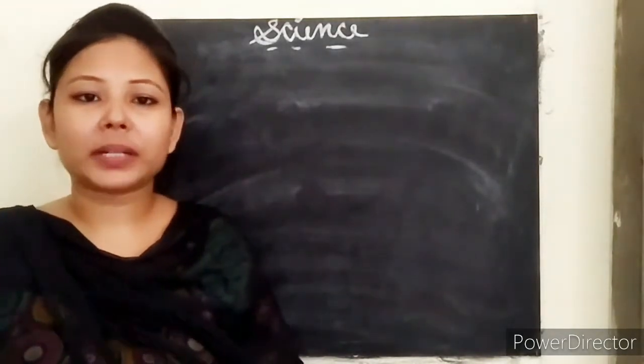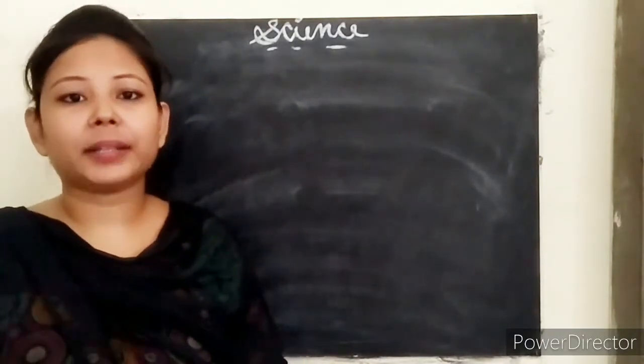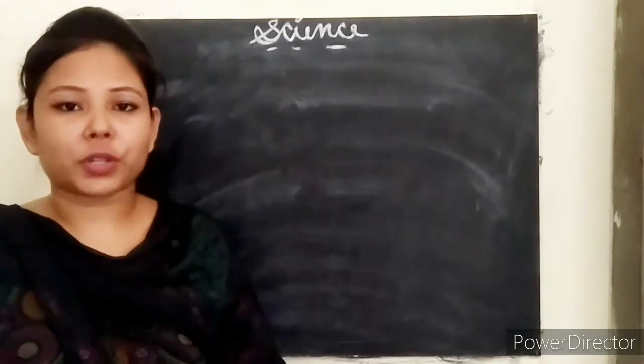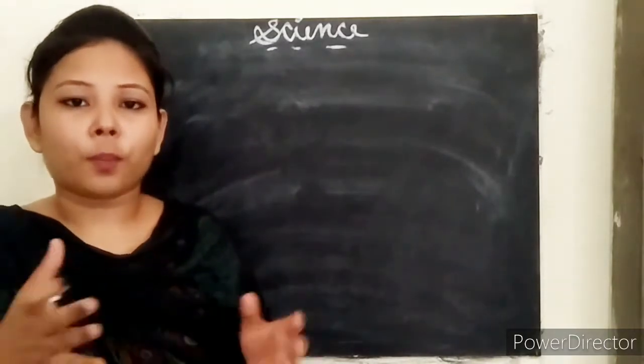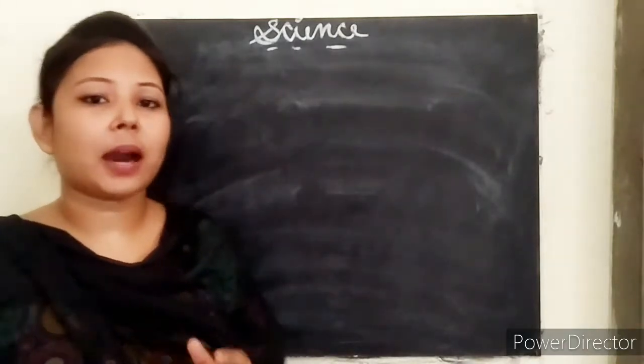Okay, so first of all, what is pollution? When any harmful substances are added to the abiotic components, it leads to pollution. So here in this chapter we will learn something about pollution of water and air. Okay, so first of all we have water.